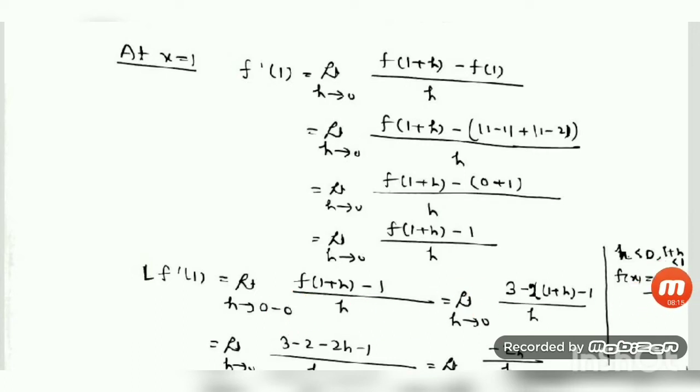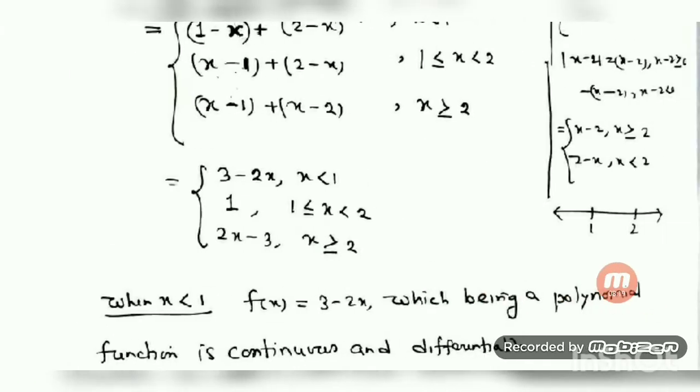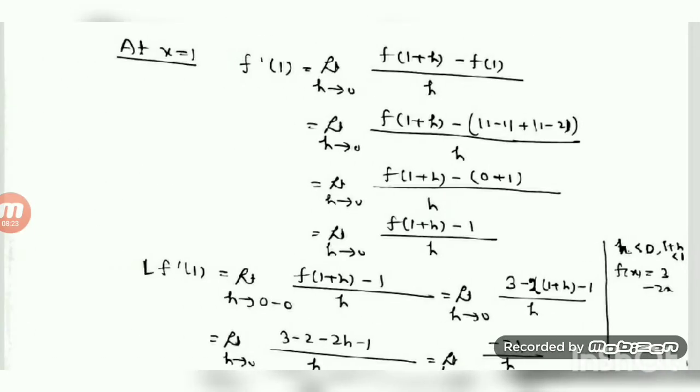So when h is less than 0, 1 plus h is less than 1. See what is the value of the function f(x). For x less than 1, the function is defined by 3 minus 2x. So what is f(x)? I have just written here 3 minus twice x. So what is the value of f of 1 plus h? 3 minus 2 into 1 plus h, minus 1 is there and h is there.